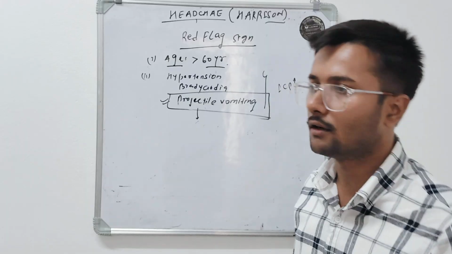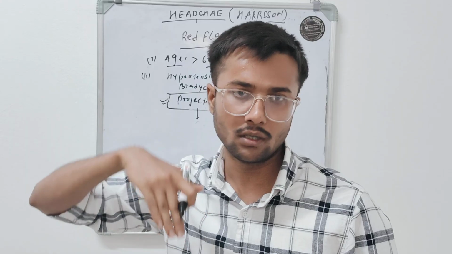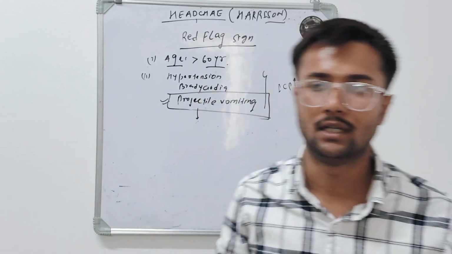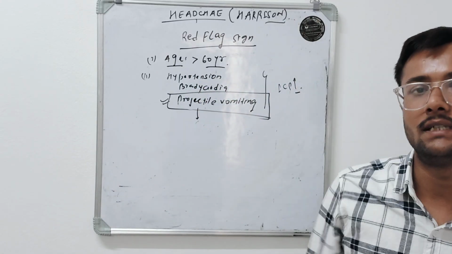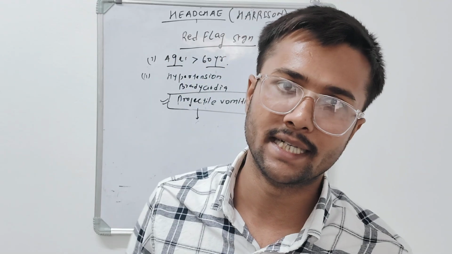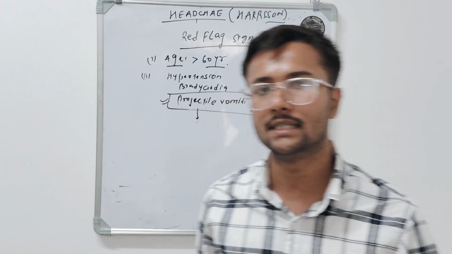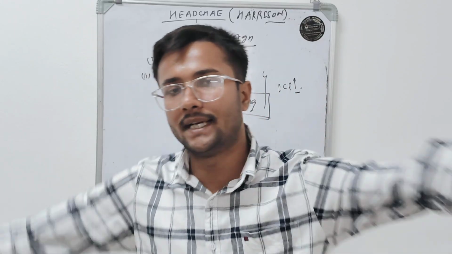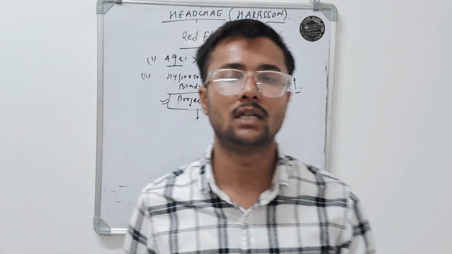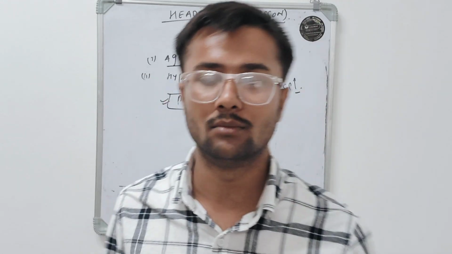But in non-projectile vomiting, the vomitus falls on the patient's own body. So now the question arises, why is there a projectile movement of the vomitus in projectile vomiting, but no projectile motion in non-projectile vomiting?